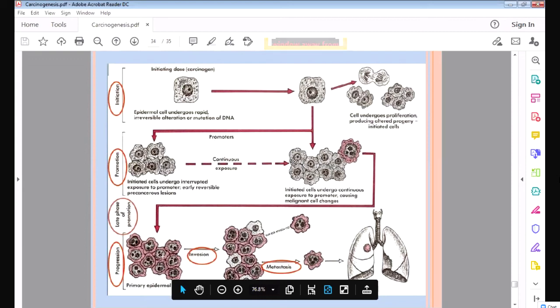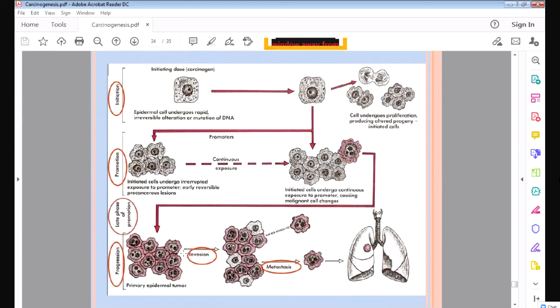Invasion means these cells will invade the blood vessels. They will go into the blood vessels and the lymphatics, and go into different organs like the liver and the lung. Finally, invasion. You know what we mean by invasion? These cells multiply too much, and they will invade the surrounding organs. In cervical cancer, invasion means it will spread to the surrounding organs.